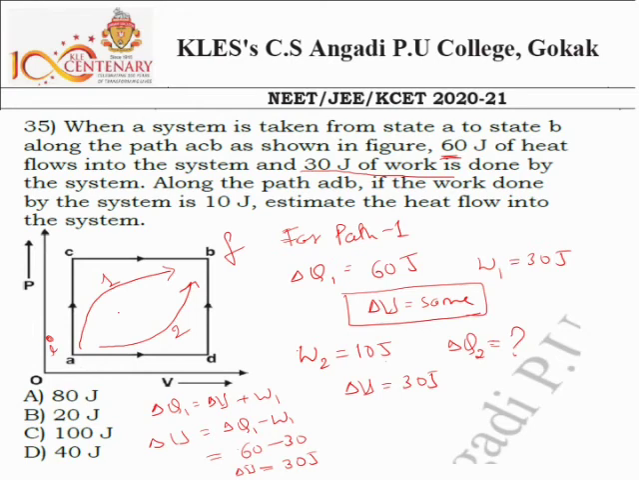If you know W and U, we can calculate delta Q2. So delta Q2 is equal to delta U plus W2. Delta U we have simplified here, this is 30, and W2 they have given as 10 joule. Delta Q2 is equal to 30 plus 10, so this is 40 joule. So the answer is D.